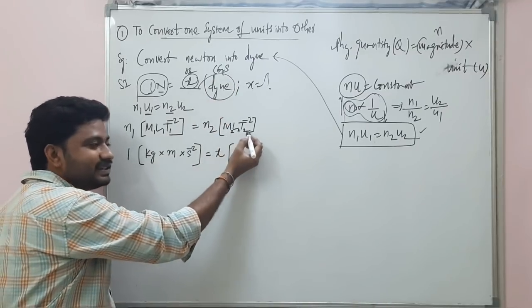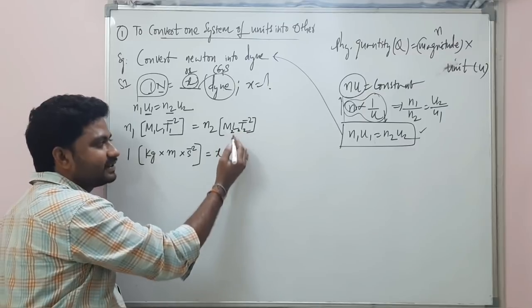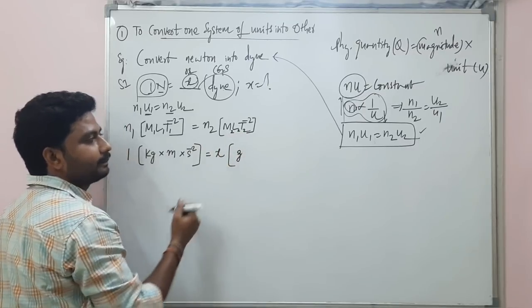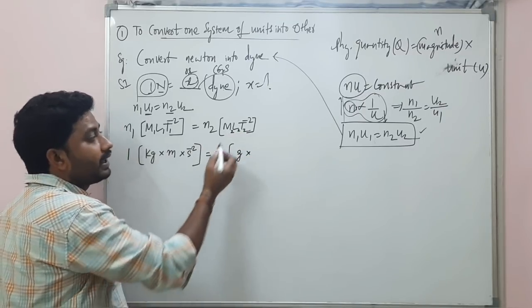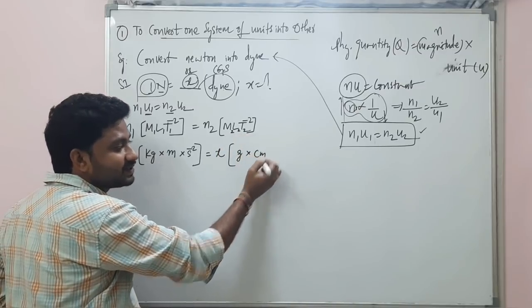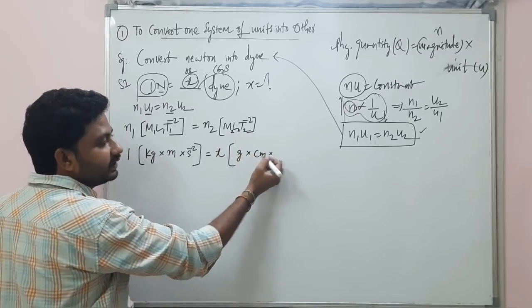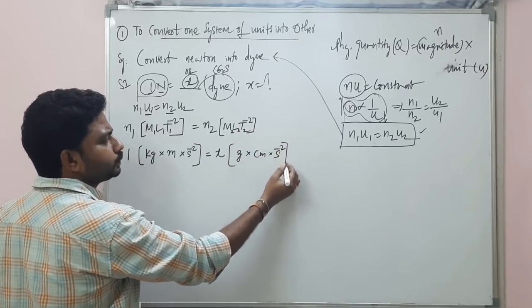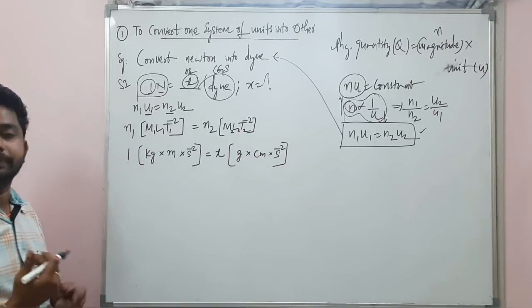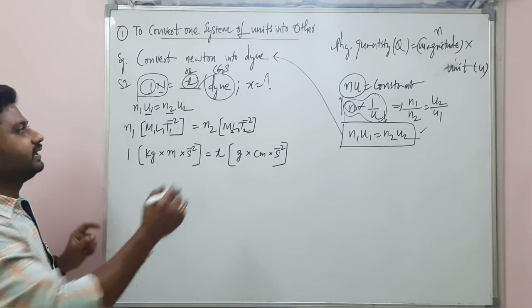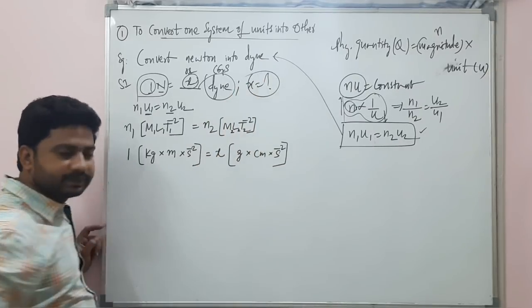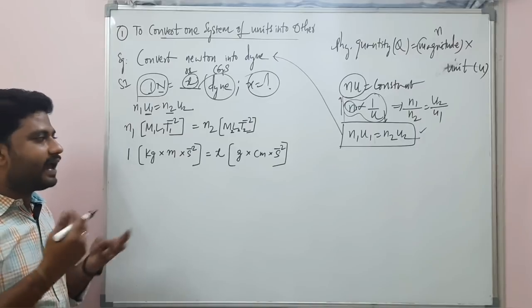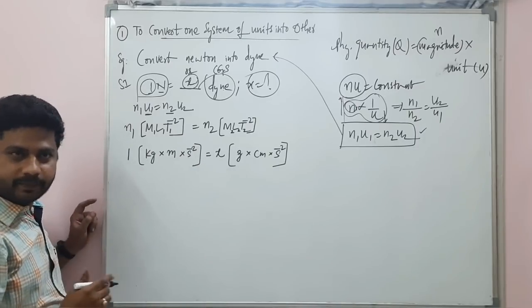So we need to write the CGS units here. Mass CGS unit is gram into length CGS unit is centimeter into time CGS unit is second minus 2. What is our aim? Our aim is to find this X value. Alright. X value let us find here.